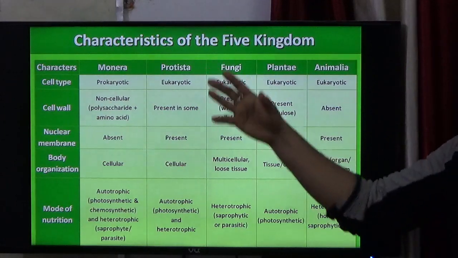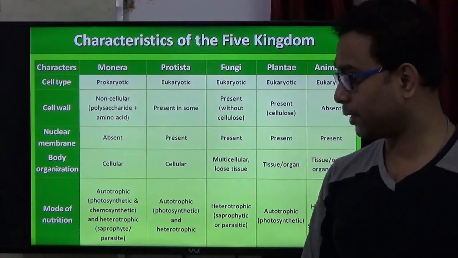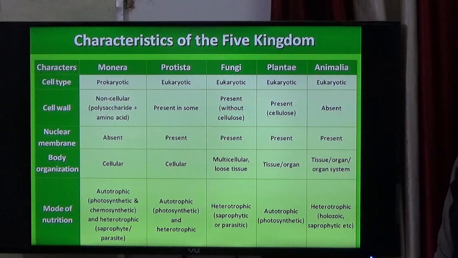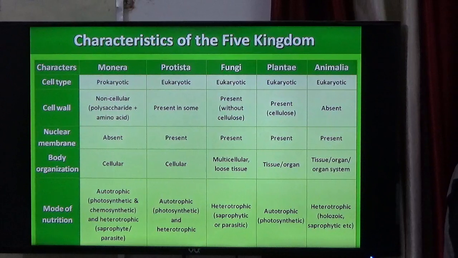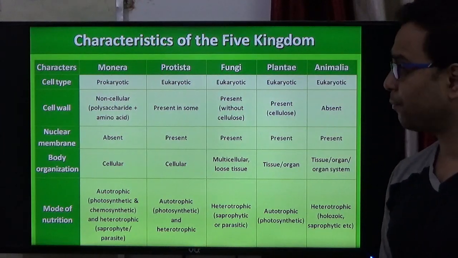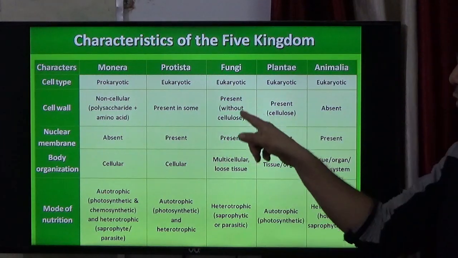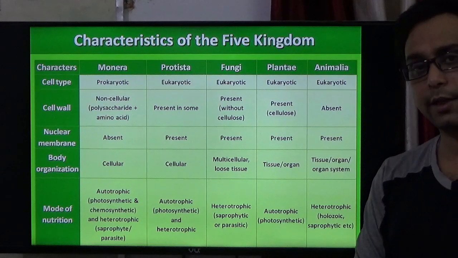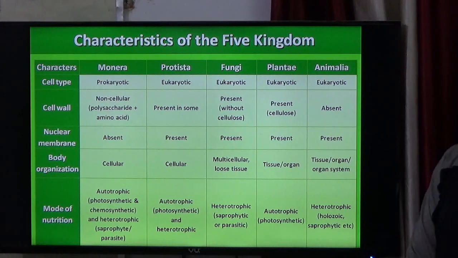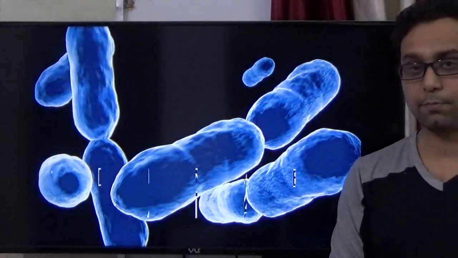Here, like Monera, their cellular composition is very important. The protistan group are unicellular eukaryotes, which is an important clue word for NEET. In the fungi, cellulose is absent and chitin is present. Plantae are autotrophic in nature. These are the most important characteristic features for your NEET part. In the animal kingdom, tissue level organization and heterotrophic nature, all this is important.